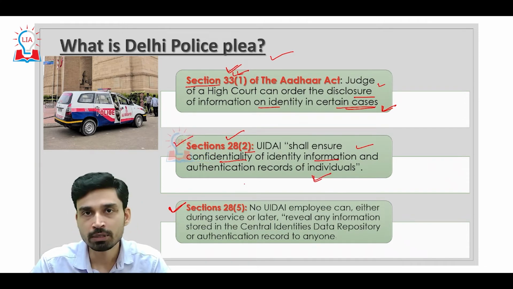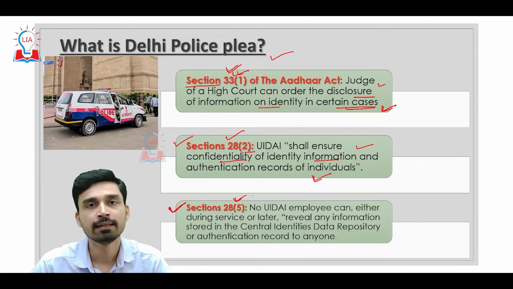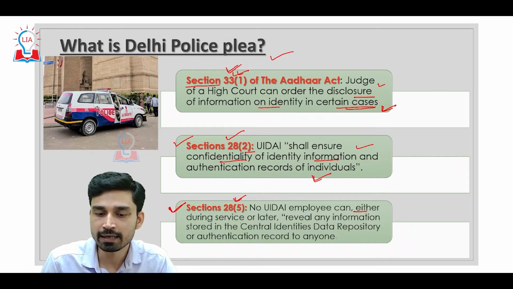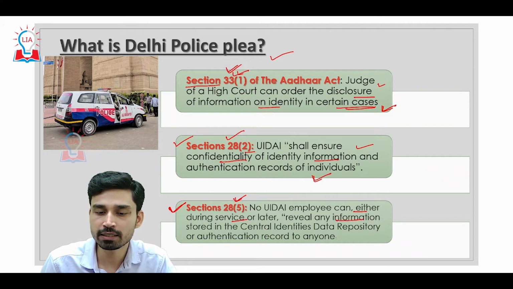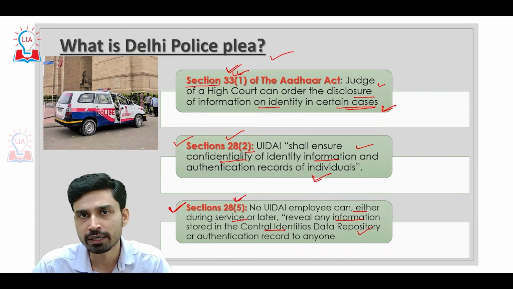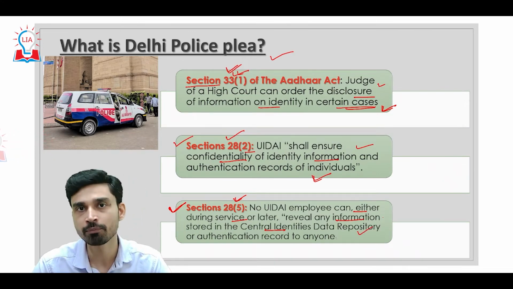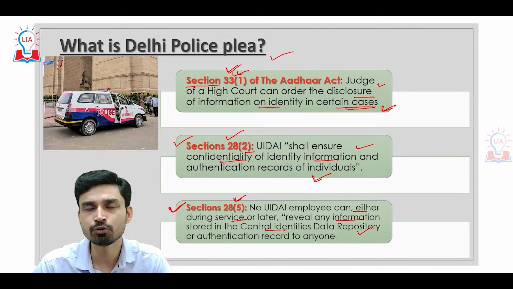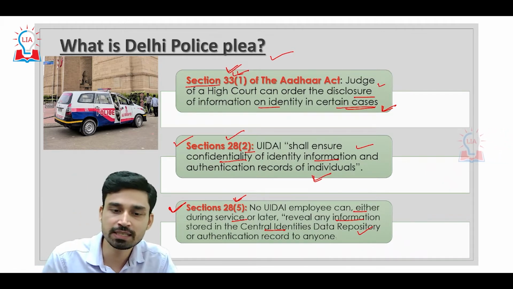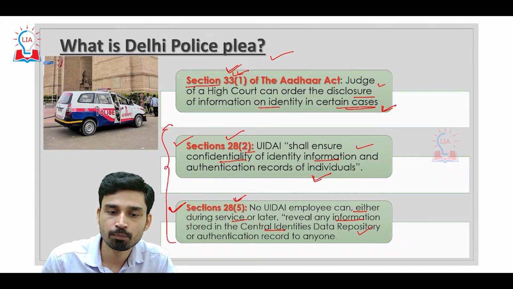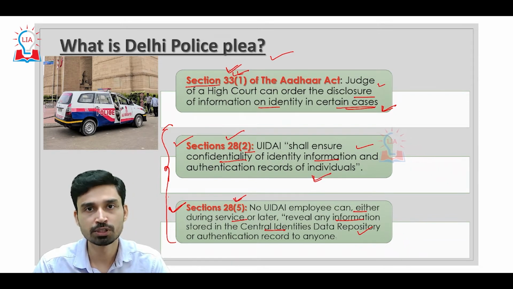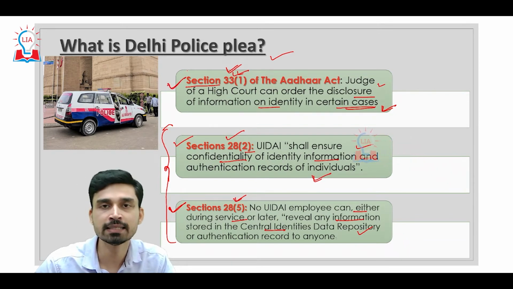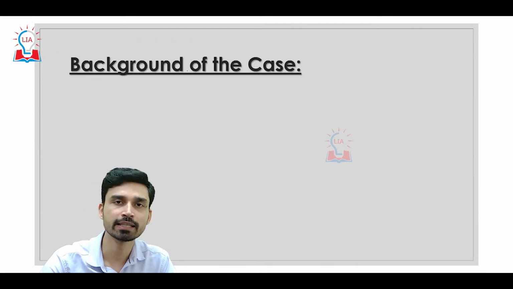Similarly, section 28(5) says that no UIDAI employee, either during service or even after service, after retirement, can reveal any information stored in the CIDR, that is the Central Identities Data Repository, or any authentication record to anyone. Anyone here refers to a public individual, a private individual as well as any government servant. These sections basically uphold the data privacy and confidentiality of the citizens of India. However, section 33(1) is an exceptional clause that is used on a case-to-case basis.